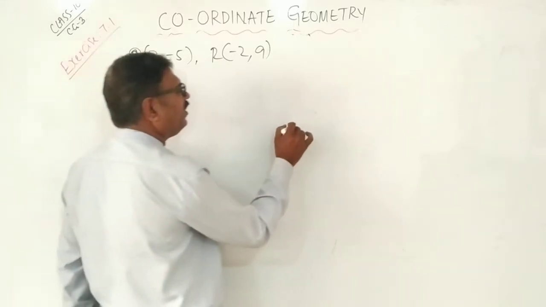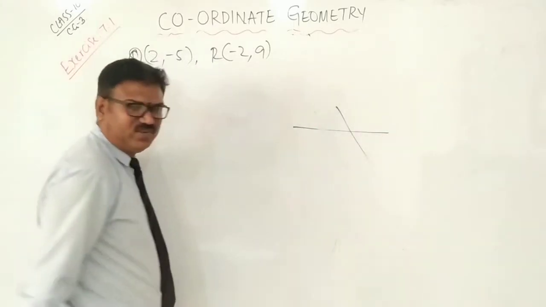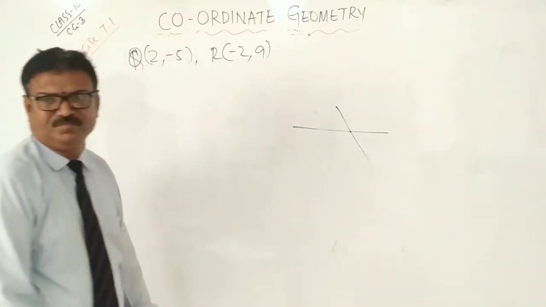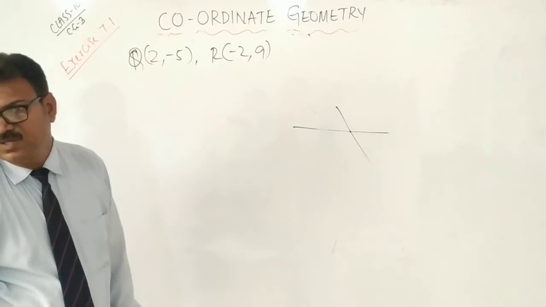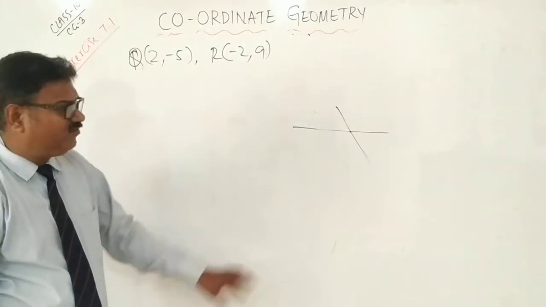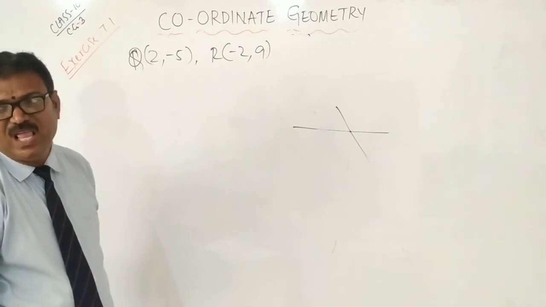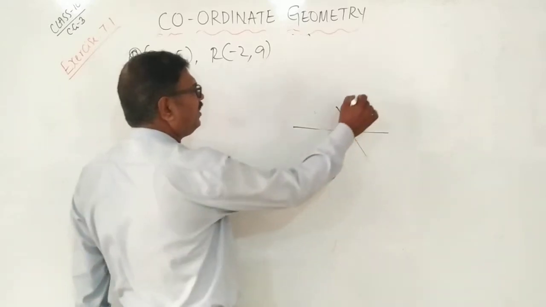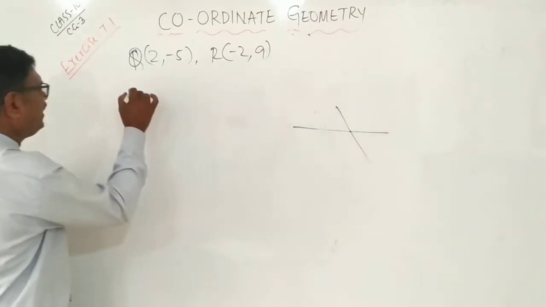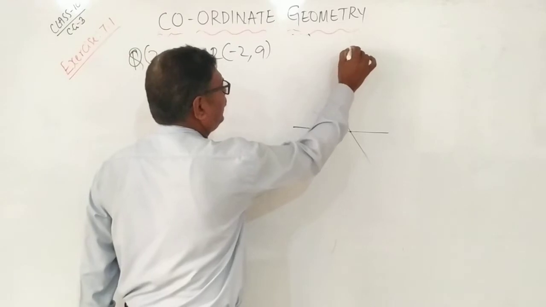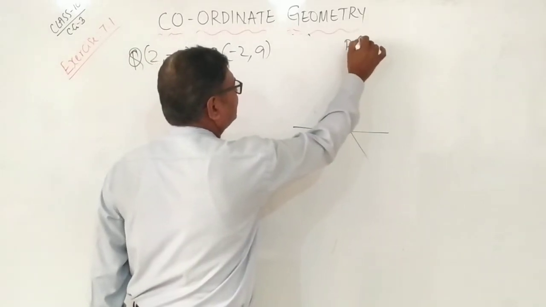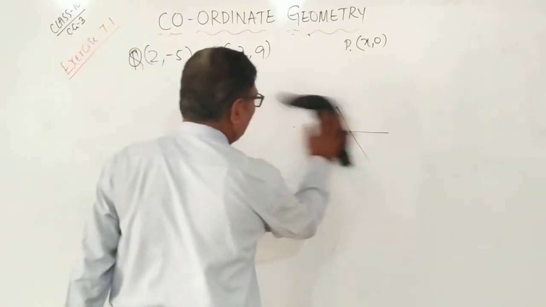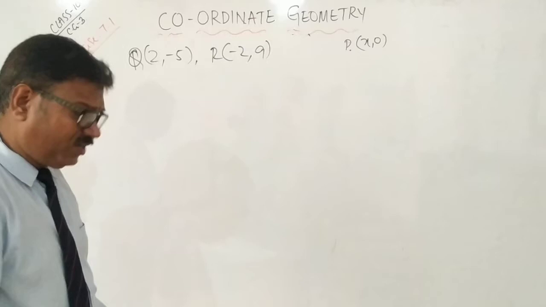Tell me. Very simple. Any point on the x-axis, for example. What is the equation for this? What is the point? What is the value of x? Value of x will be there. What about y? Therefore, it is in the form of. Therefore, what we will take? Here it is the point P. That is this point. What is that answer? X comma 0 only. Because on the x-axis means y coordinate will be 0.